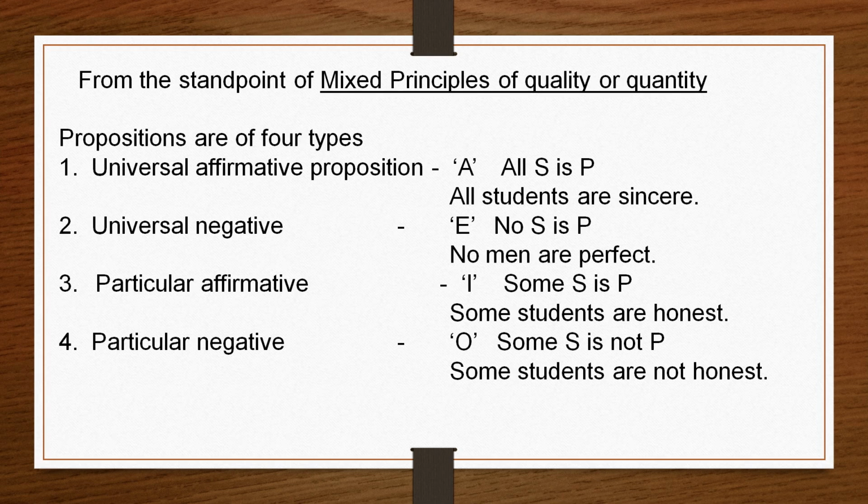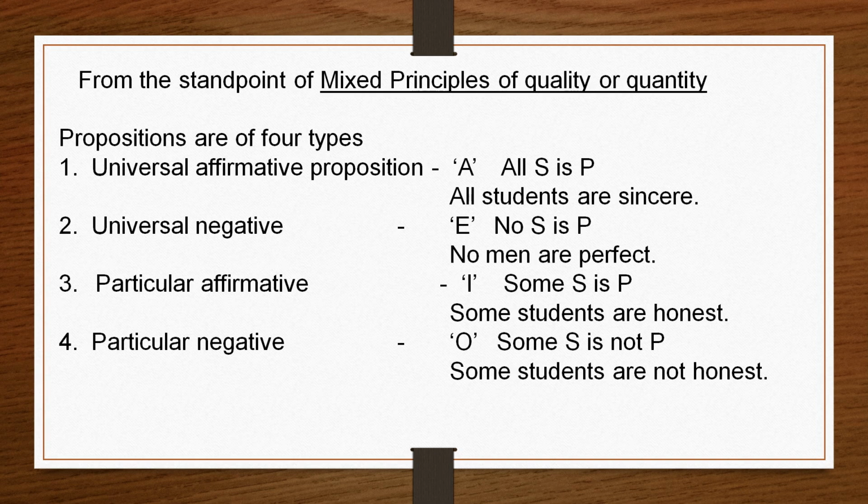Now come to the universal negative proposition. This is known as E proposition. No S is P. Your concrete example: no men are perfect. Then the particular affirmative proposition, known as I proposition.